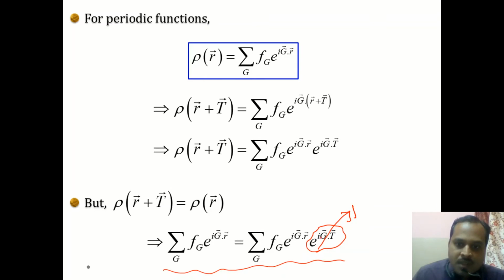So there is a separate parameter, and it is the exponential i G dot T. Suppose this quantity is equal to 1, then this relation can be satisfied. So we have assumed exponential i G dot T equal to 1, so that we can define the vector G in a proper manner.